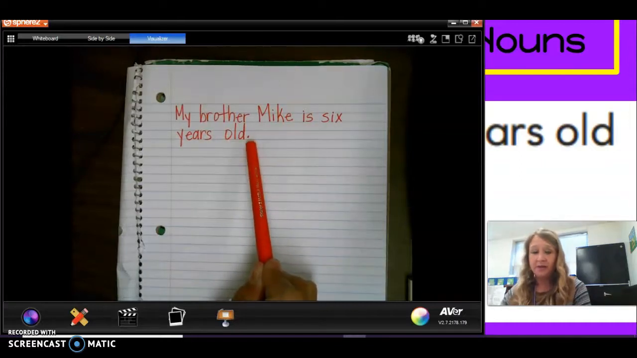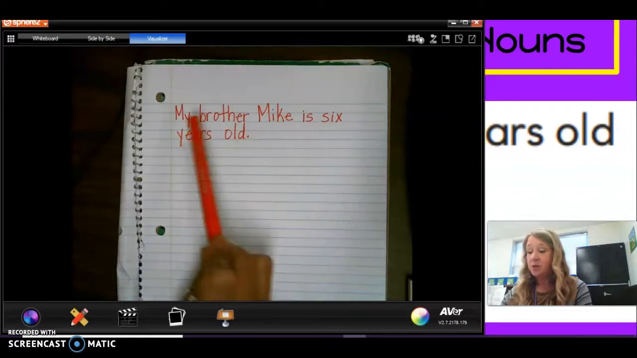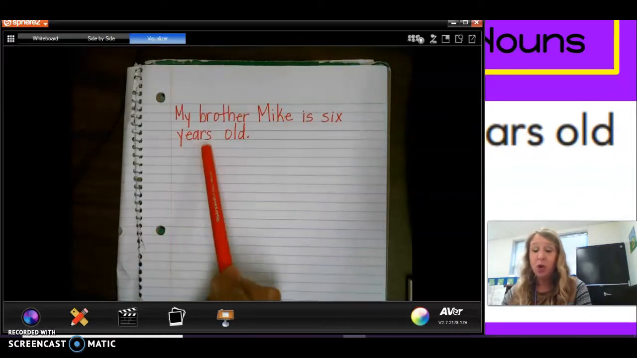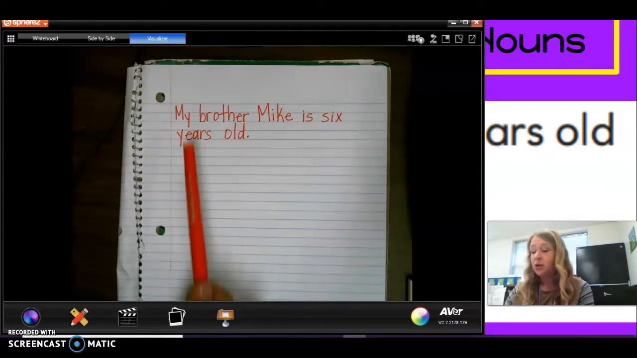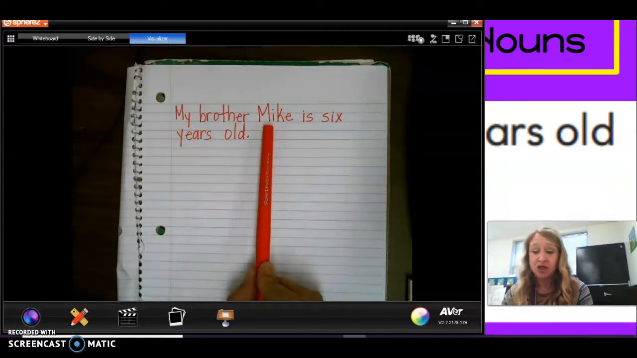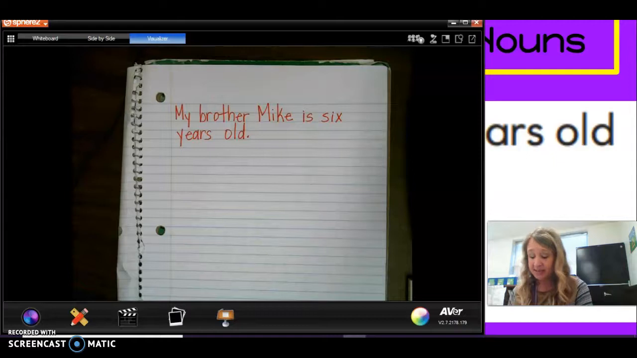Period. Okay? This is what you are going to do in your journal with some different sentences. You are going to find the word that should have a capital letter because it's a proper noun naming a special person, place, thing, or animal. And then you're either going to write the sentence correctly or you're going to correct it with the pen on your iPad. Okay? Let's try another sentence together.